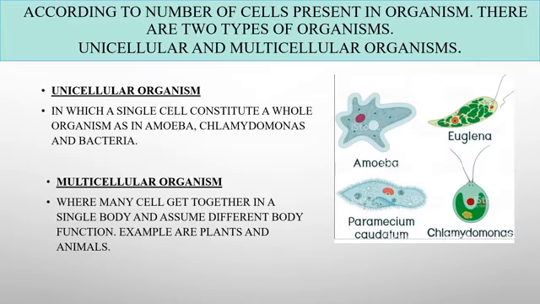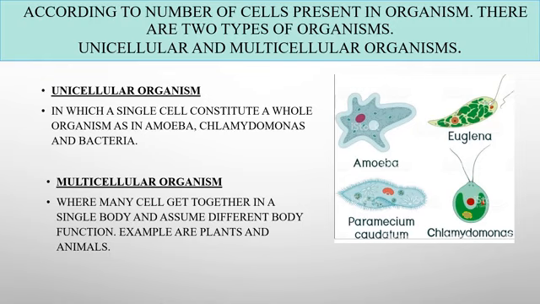Now, according to the number of cells present in an organism, there are two types of organism. First is unicellular and second is multicellular organism. First is the unicellular organism. Unicellular means uni means one, cellular means cell, in which a single cell constitutes a whole organism, as in the case of amoeba, chlamydomonas and bacteria. In this diagram, amoeba, euglena, paramecium and chlamydomonas all are unicellular organisms in which a single cell performs all the functions like digestion, excretion and circulation, etc.